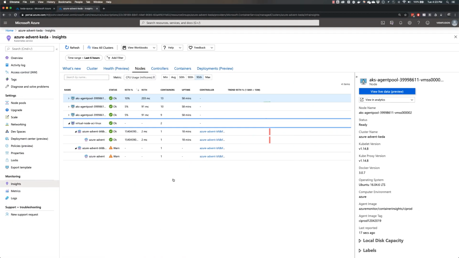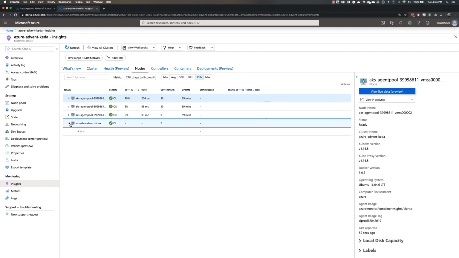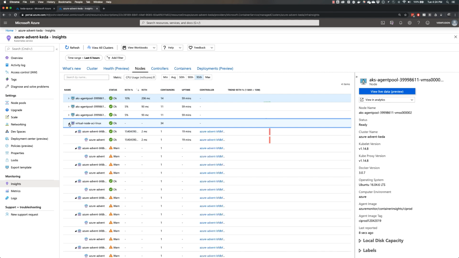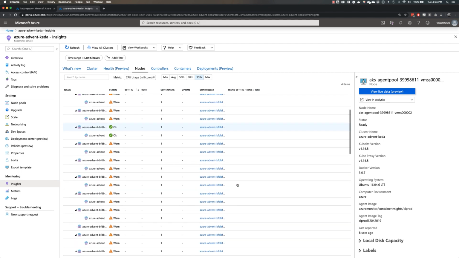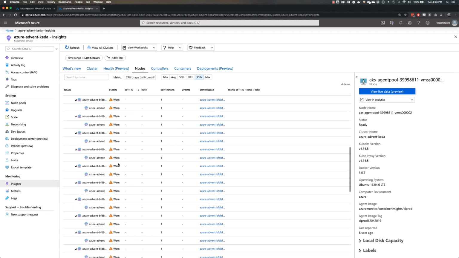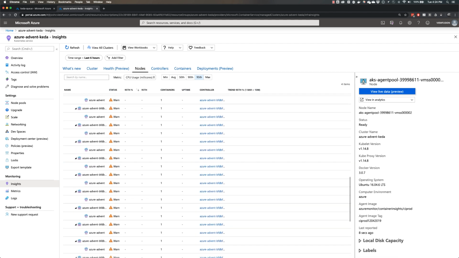So let's go back here and see what this looks like now. We're still lagging behind a little bit there. I think this is more of a measure of, there we go. Okay, now we're starting to see some things. So we can see some things warming up, and we can see some pods that are already ready. And this trend will continue. We can see here that we've very, very quickly spun up lots and lots of pods because, of course, I just dropped 10,000 messages into our queue to be processed.